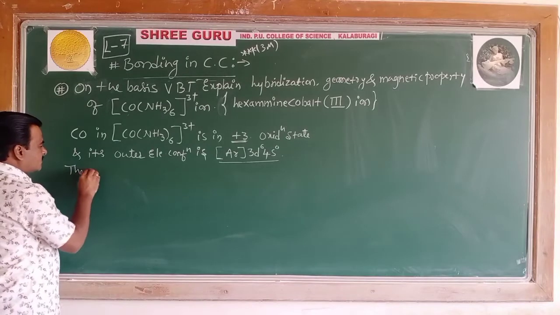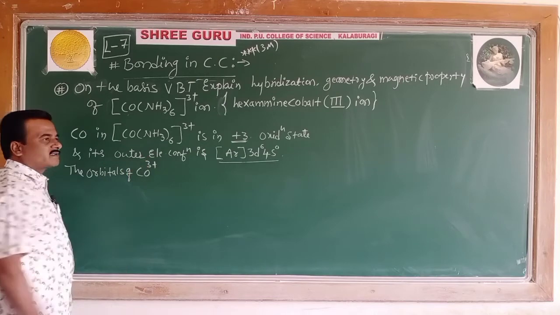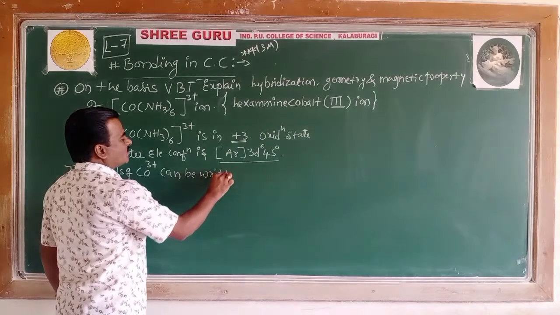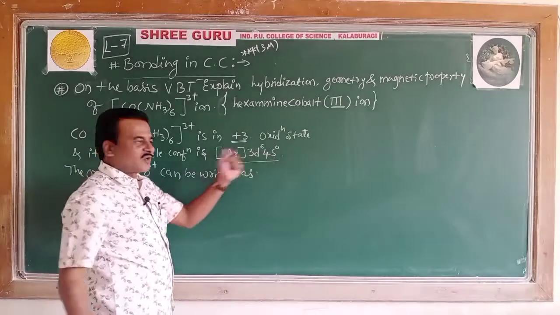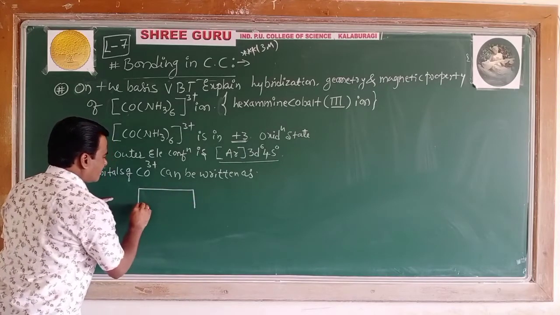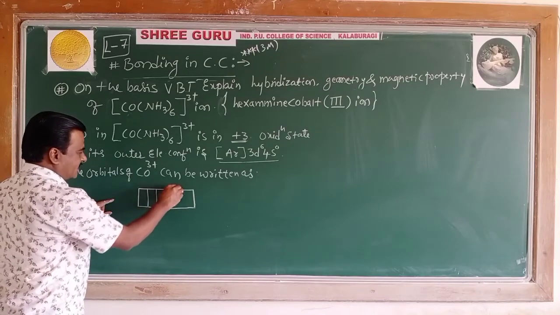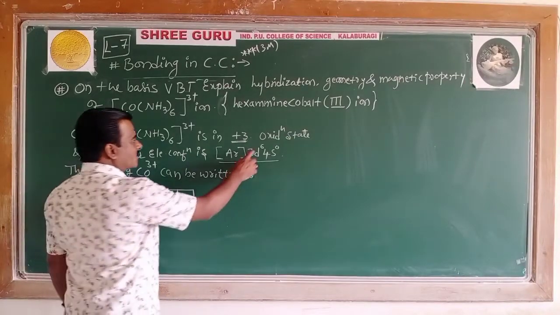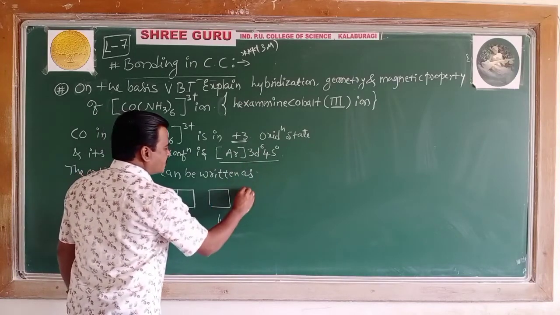Now, the orbitals of Co3+ can be written as 3d6 4s0. Let's see the orbitals, box diagram. As you know, d has 5 degenerate orbitals, this is 3d, then 4s, and 4p which is vacant.